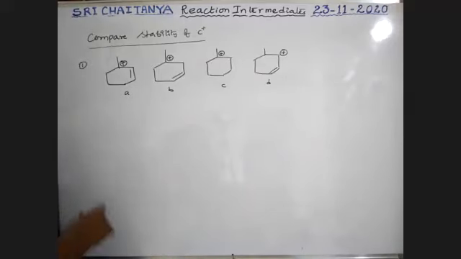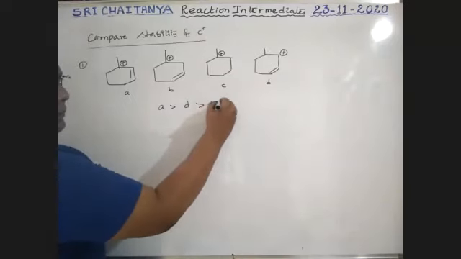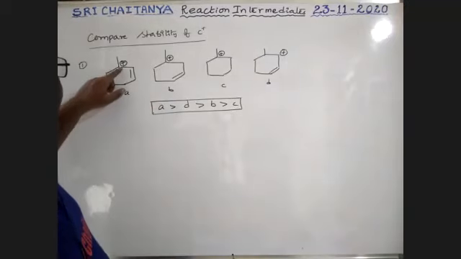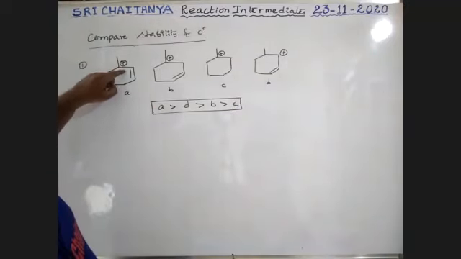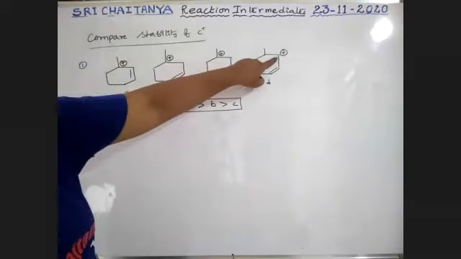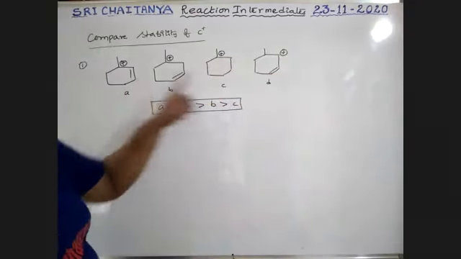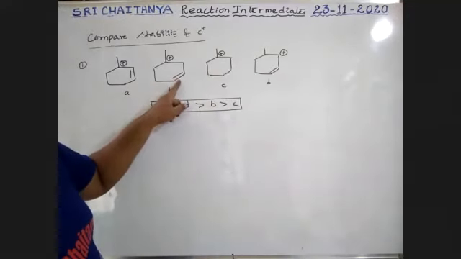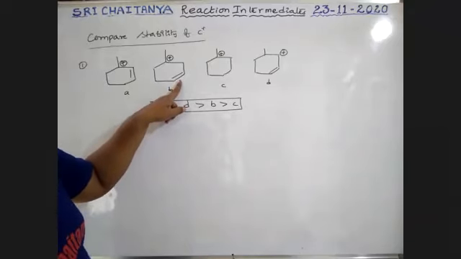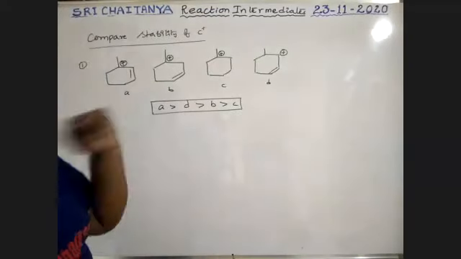So my order is A greater than B greater than C. Am I correct or not? Tell me, boys. So, boys, it is a tertiary carbon along with conjugation. So here conjugation. Therefore, A greater than D. Next B, sp2. Yes, AD also resonance. Conjugation means resonance itself. Okay. So this is the actual order.